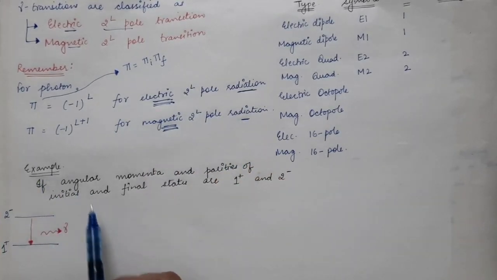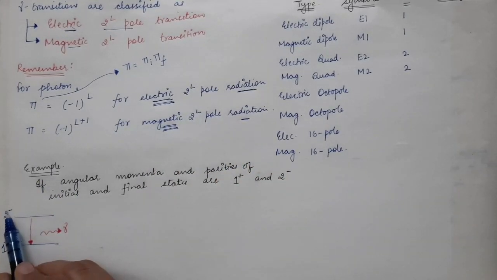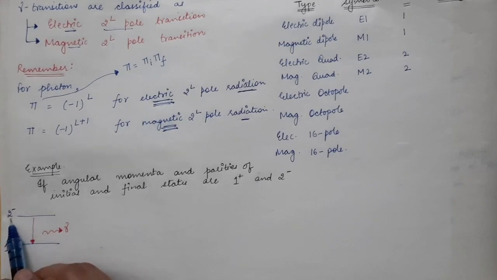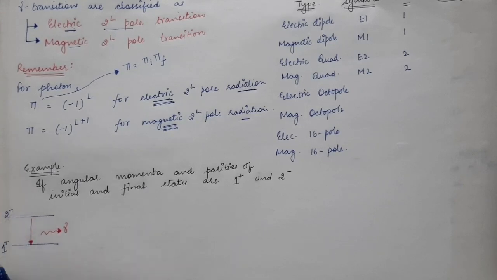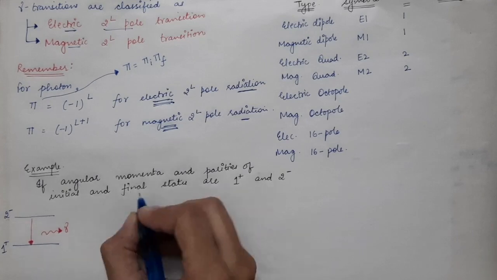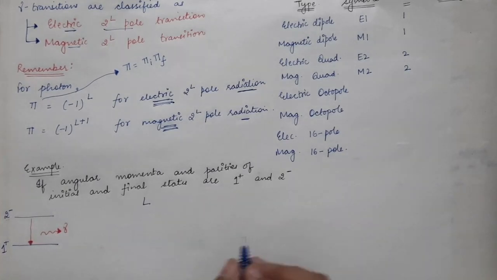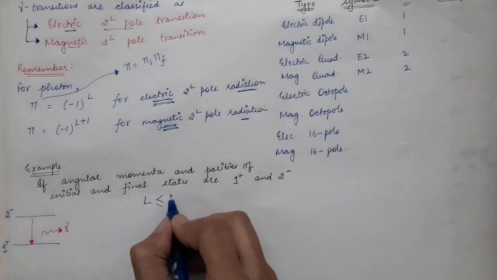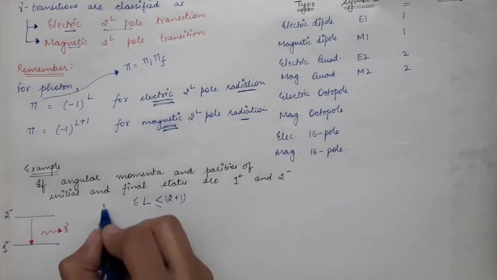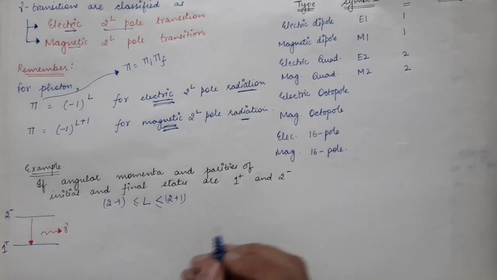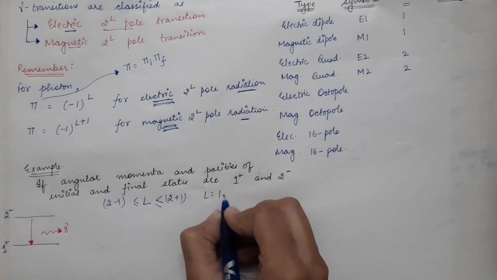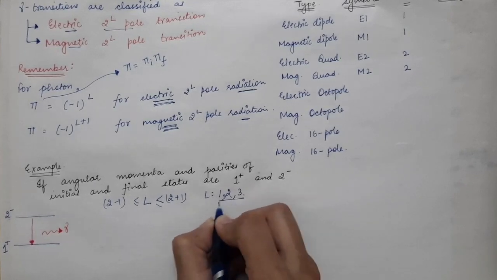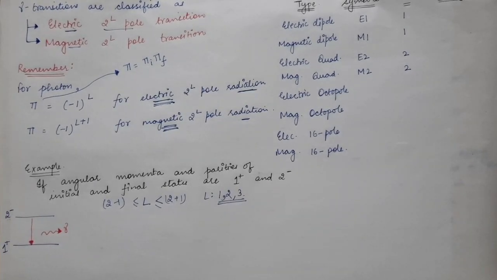So we are taking an example that there is a nucleus which is in the excited state and its spin is 2 with parity -1, and we have the lower excited state which has spin equal to 1 and its parity is +1. So first of all, what is the angular momentum taken by the photon? So that will lie between 2 plus 1 and it will be greater than or equal to 2 minus 1. So what will be the values of L? It will be 1, 2 and 3. So these three values of L are possible.